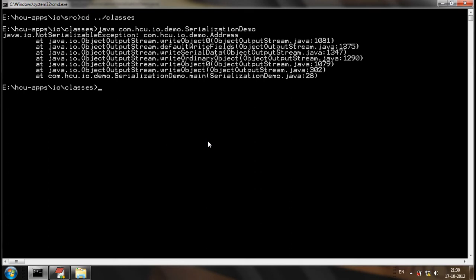So, in general, if there are attributes in a specific class that is supposed to be serialized, then all the attributes of the class should be serializable.